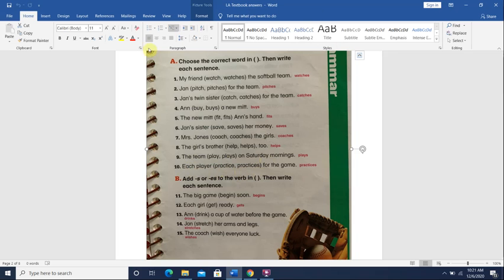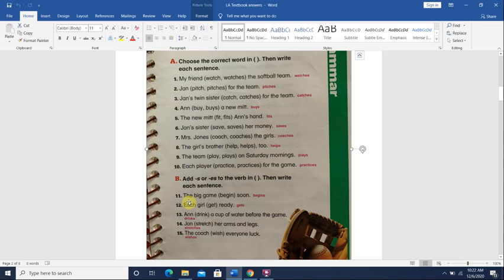Okay, as you see here, we chose all the verbs that end with S or ES because the subject is about one person or one thing. All right? It says here, add S or ES to the verb. Okay, again, when the subject is about one person or thing, we add S. Unless the verb ends with SH, CH, X, or Z.